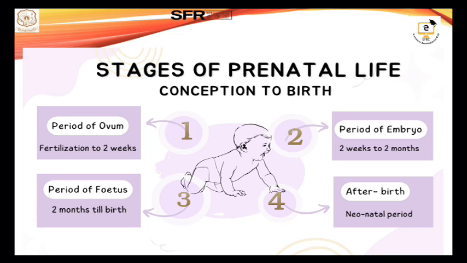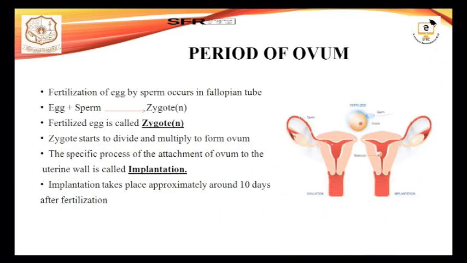Next, the third stage is the period of fetus. This stage begins from 2 months till birth. So, until the baby is born, the baby is termed as fetus from the time of 2 months. The baby may come out prematurely, and at that time also it is called the period of fetus. Delivery may happen at 7 months, or at 9 months. It differs with individuals. After birth, the period is called infancy or the neonatal period for that particular baby.